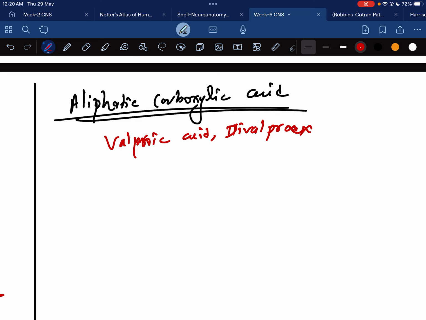Regarding valproic acid, or sodium valproate, this has a broad spectrum of anticonvulsant action.